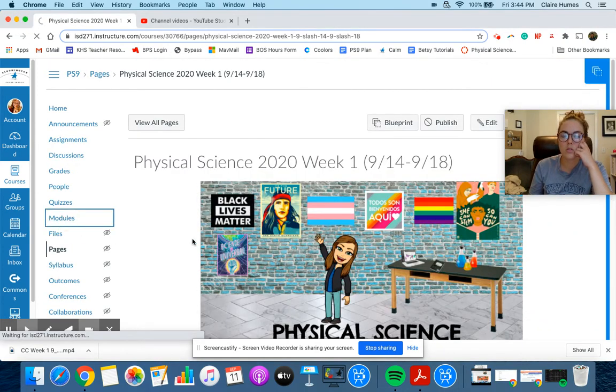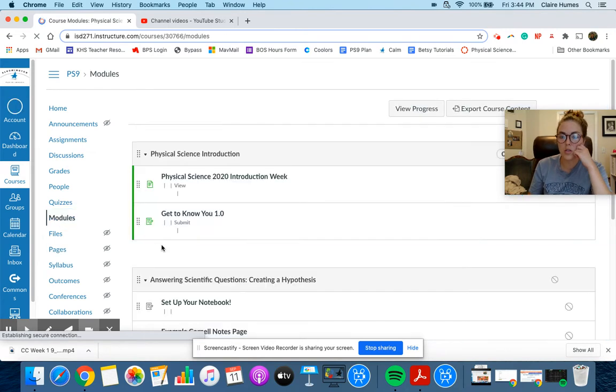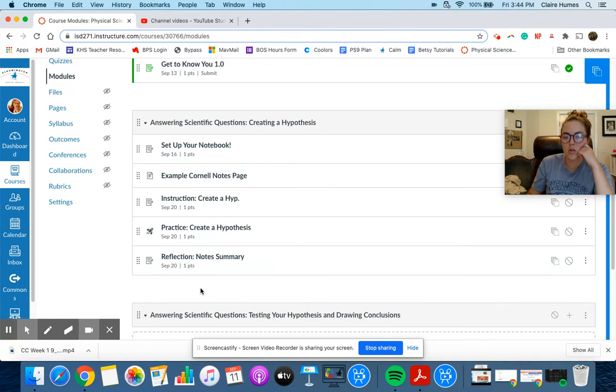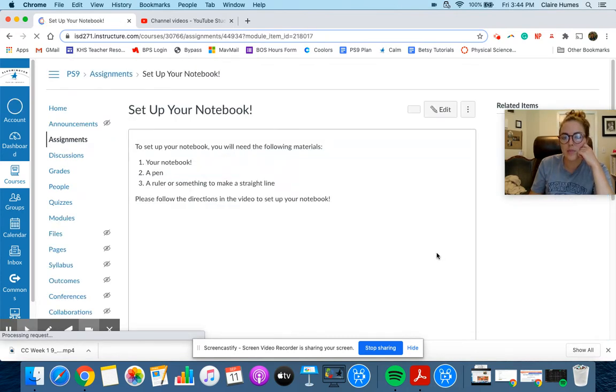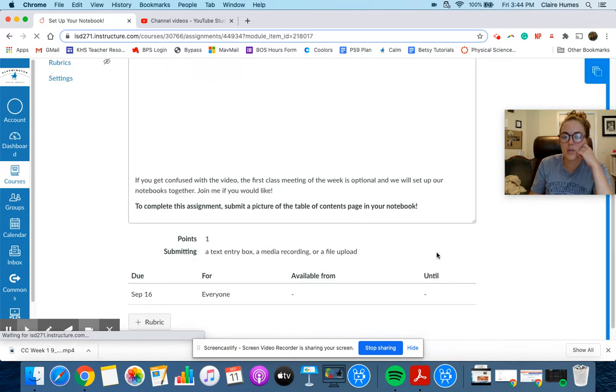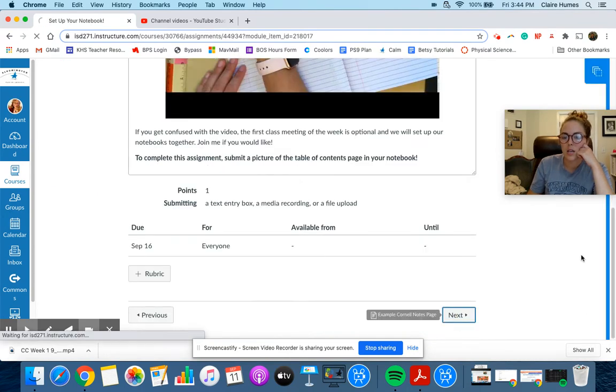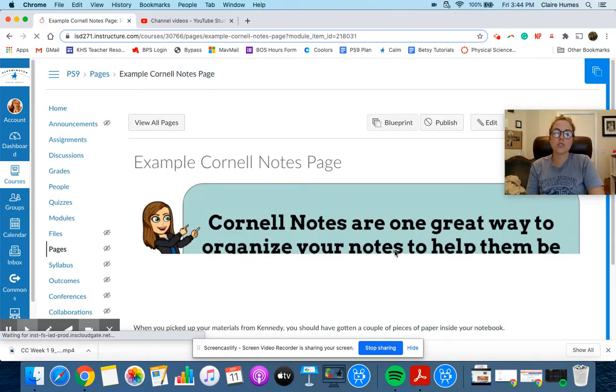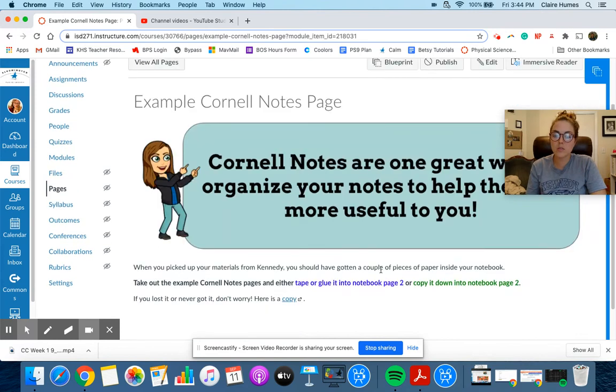Something else to note, you can go to modules and you can see all of your assignments. I put them in order of how you're going to go. So notebook setup is a video. You have to upload a picture of the table of contents page. Then you have just a short little thing about how Cornell notes, and you need to put your example page into your notebook. If you don't have that, here's a copy.